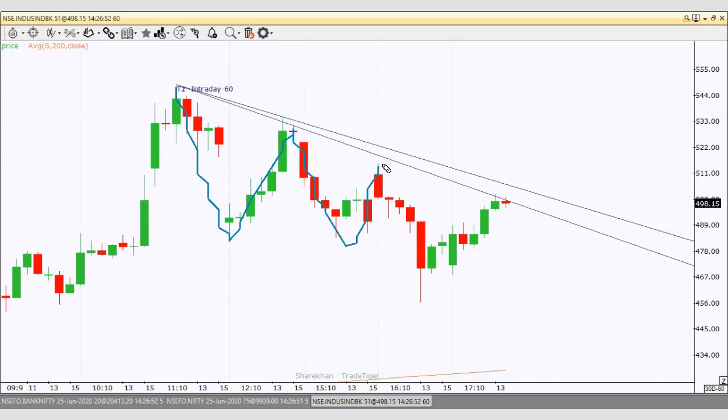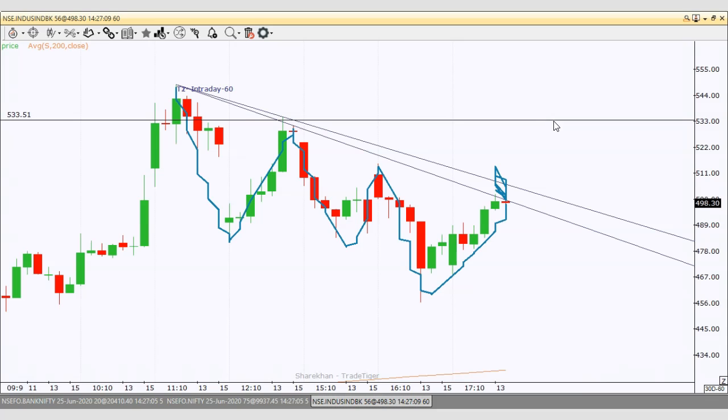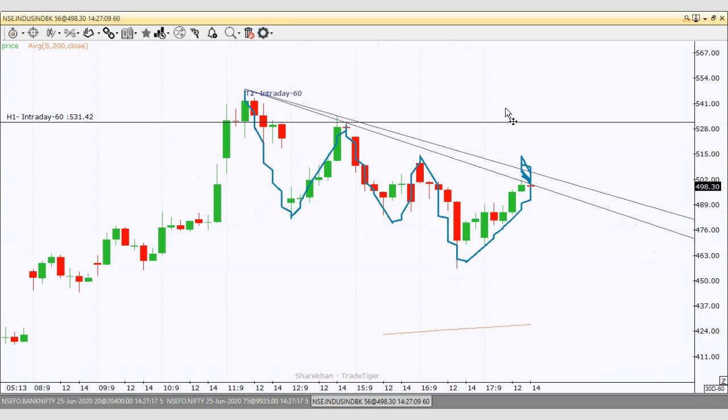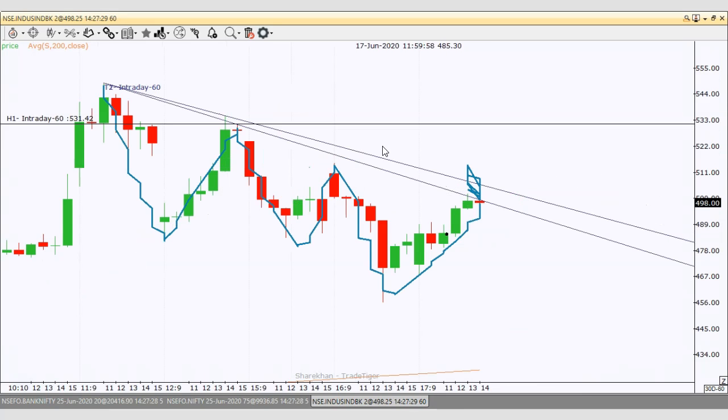See here, right? Now, if anything above this sustains and you get a green solid candle, remember that green solid candle, definitely you can go for a long. For how many points? Again 30 points upside. There is no looking back at all. This will act as a resistance. See, 530, as of now the price is 498. Am I right? And now if you see the downside, as of now it is forming lower highs and lower lows. As we follow the Dow theory, the price, see here the resistance now.